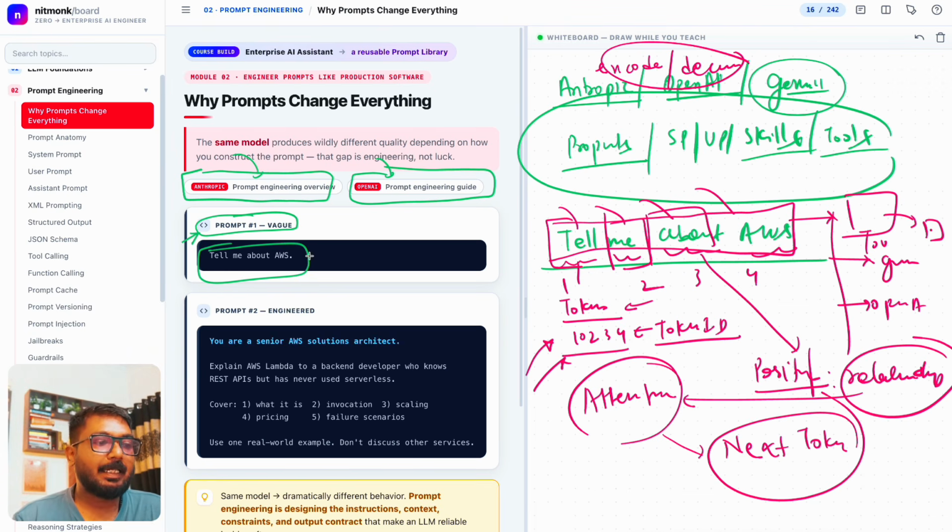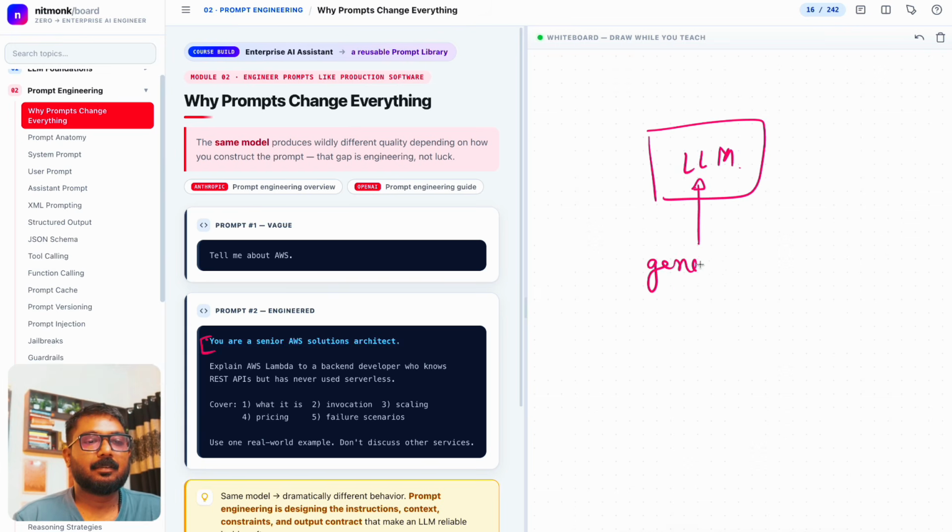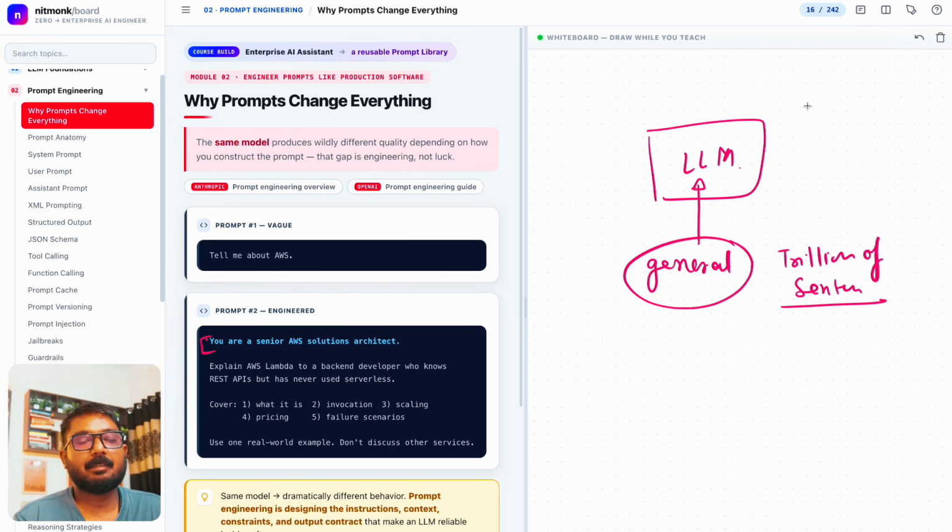So if I try to do some more engineering on this very basic prompt that we did, then the prompt will look something like this. We tell the large language model, which is very general, trained on trillions of sentences, as in the previous video where we saw dog bites man, and man bites dog.